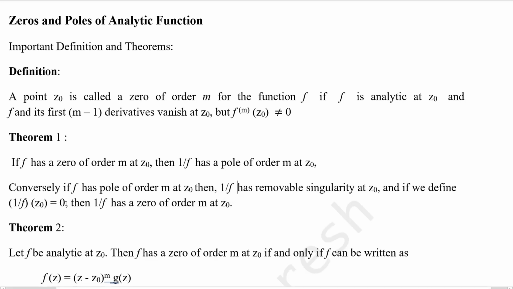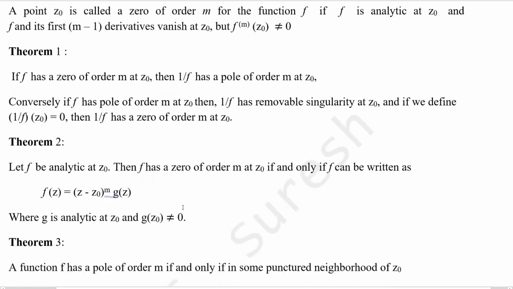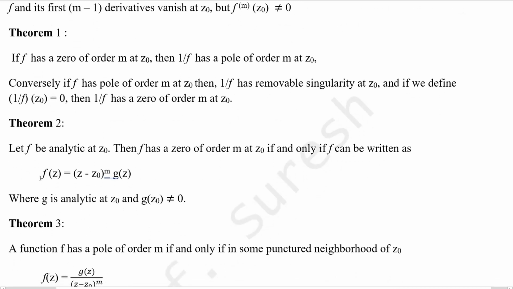And if we define 1 by f at z0 equal to 0, then 1 by f has a zero of order m at z0. I will explain about singularities. Then theorem 2. Let f be an analytic function at z0, then f has a zero of order m at z0 if and only if f can be written as f of z equal to (z minus z0) power m into g of z, where g of z0 is not equal to 0.